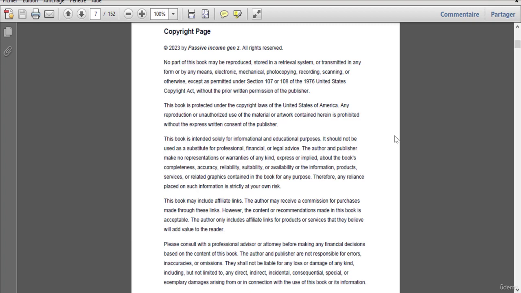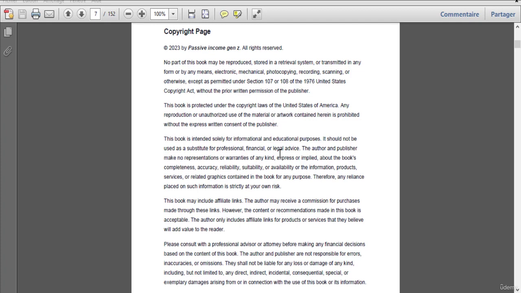Now over here, if you read the copyright, it starts off by saying that this book shouldn't be reproduced, that under no circumstances it should be stored, and also it's protected under sections 107 and 108 of the 1976 United States Copyright Act. This book is protected under the copyright laws, which means that if anyone uses my book, I can actually literally sue them.